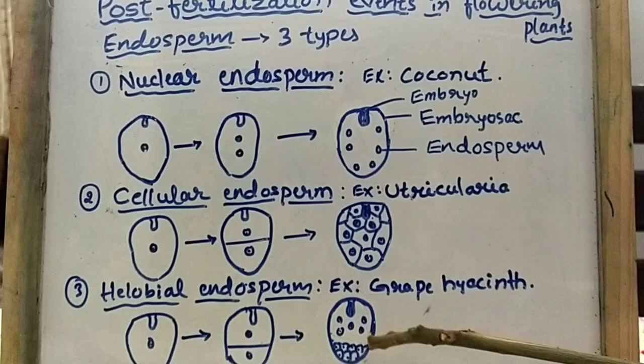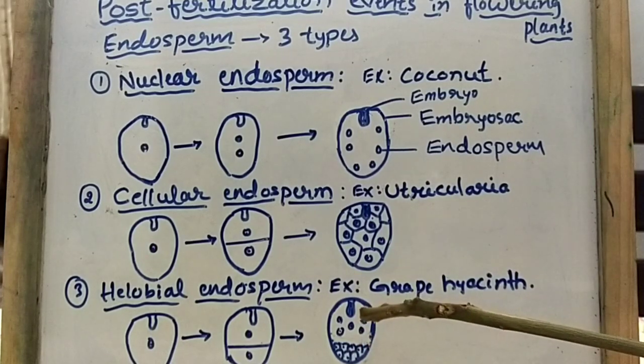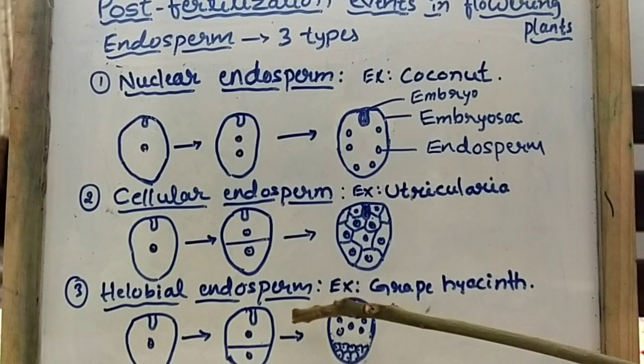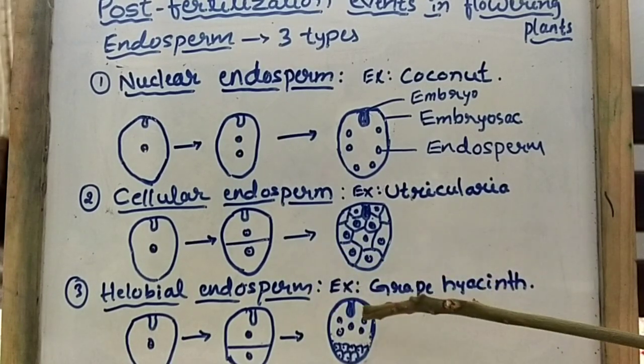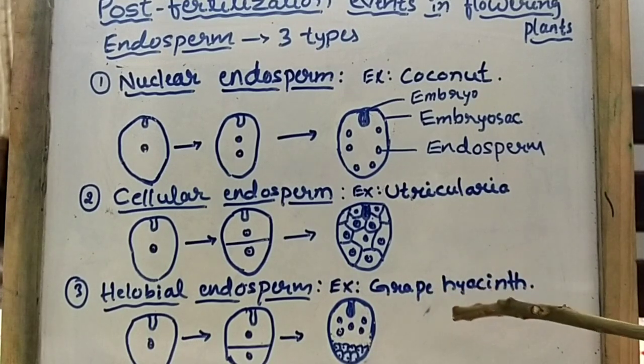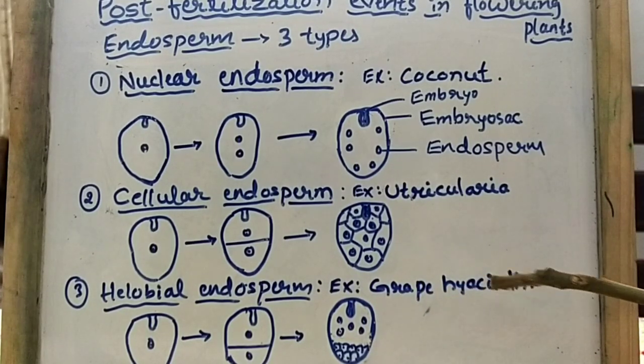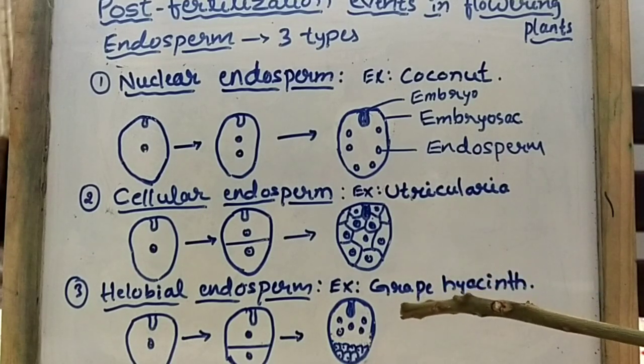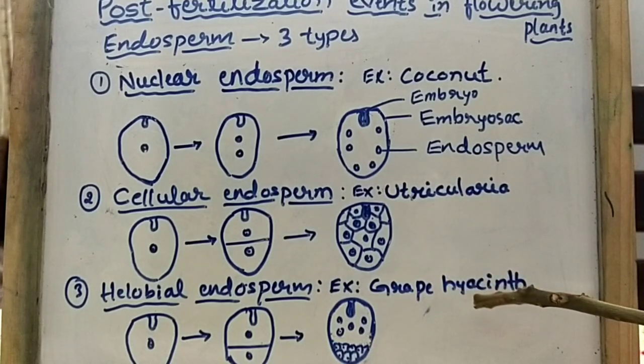So that's why it is known as the mixed type or alluvial type of endosperm. Understood, students? An example for this is grape hyacinth.